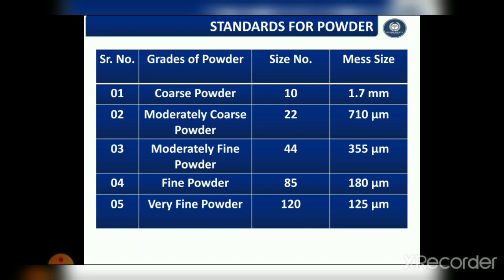The relevant grades of powders and sieve number along with nominal aperture size are described here. Indian Pharmacopoeia 1996 specifies 5 different grades of powder: coarse powder, moderately coarse powder, moderately fine powder and very fine powder. All these types of powders are distinguished according to their mesh size.